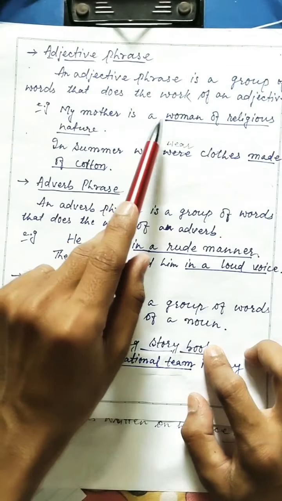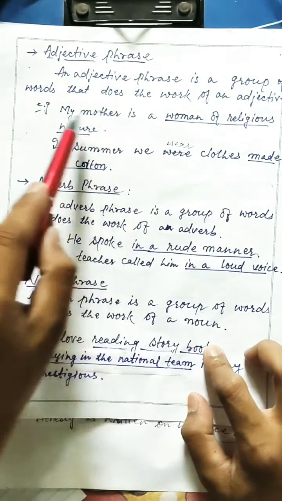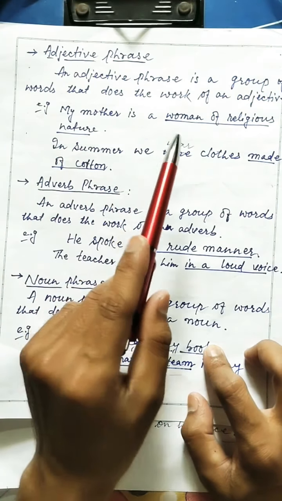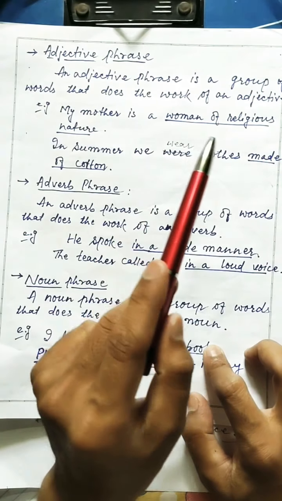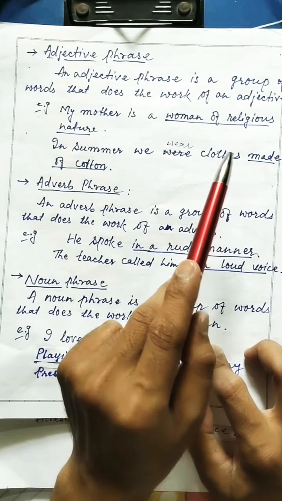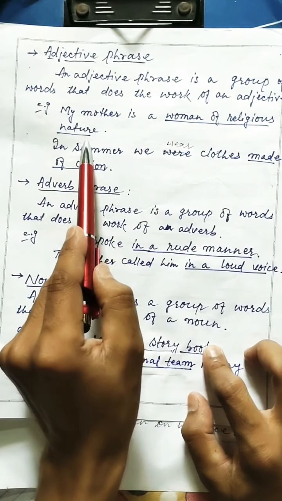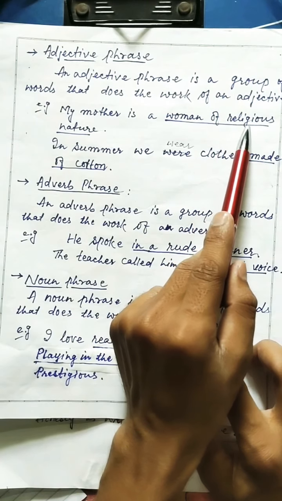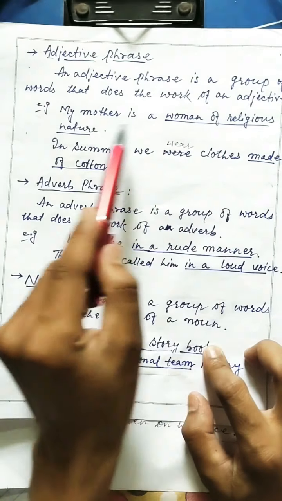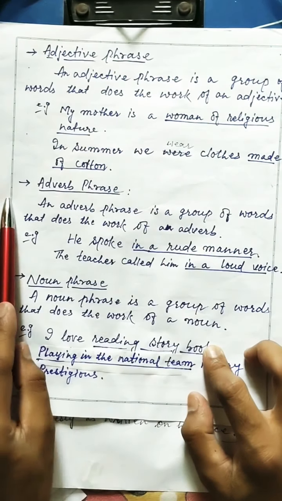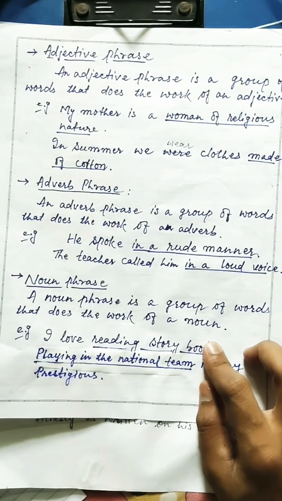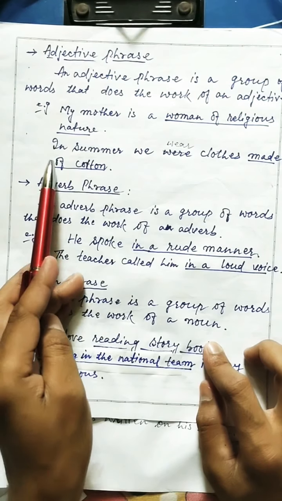My mother is a woman of religious nature. Okay. So if we say that my mother is a religious woman, so religious is an adjective, but the same word is used as a phrase, like of religious nature. My mother is a woman of religious nature. Here in this sentence, of religious nature is a phrase. Okay, adjective phrase. Let's see another example.